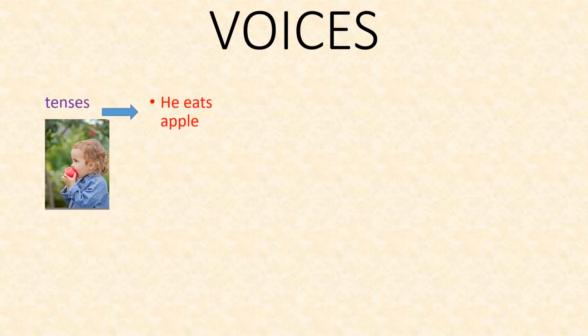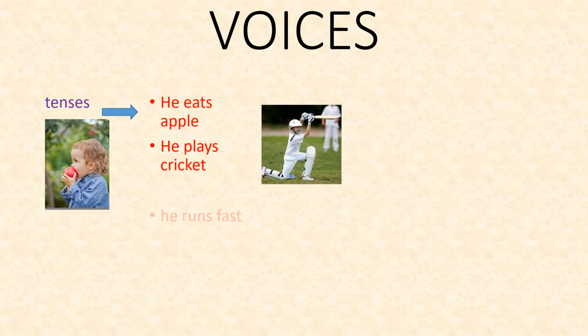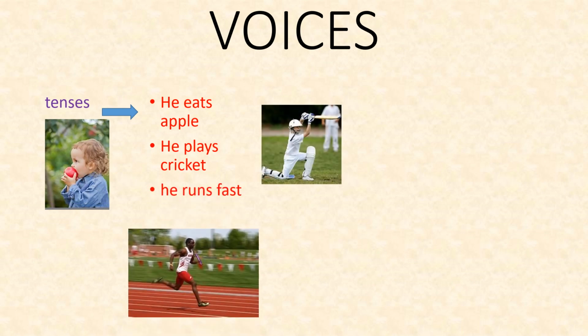When we were reading the topic tenses, we formed sentences like he ate an apple, he plays cricket, he runs fast. In all of these sentences, he, which is the subject, is focused and made the hero of the sentence.